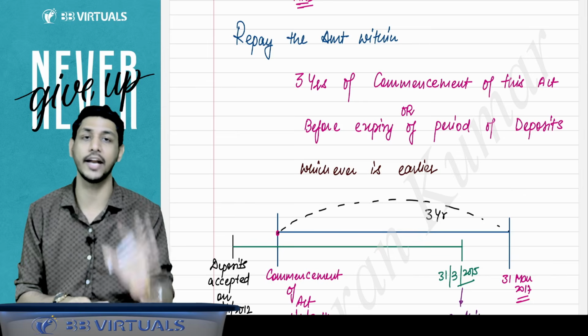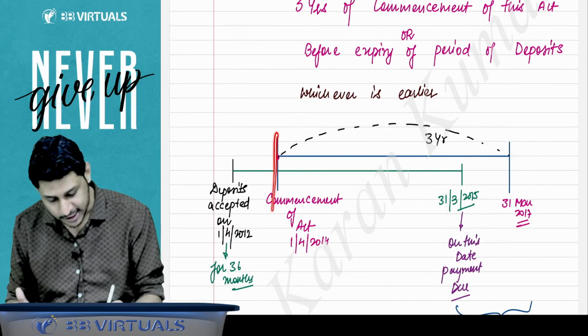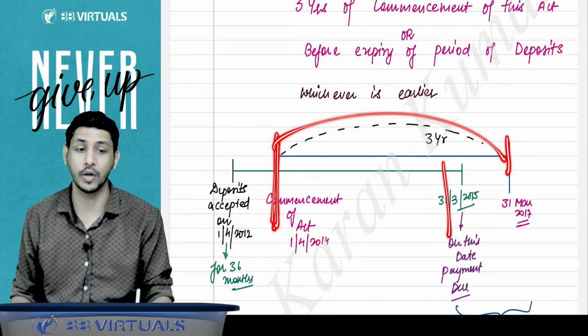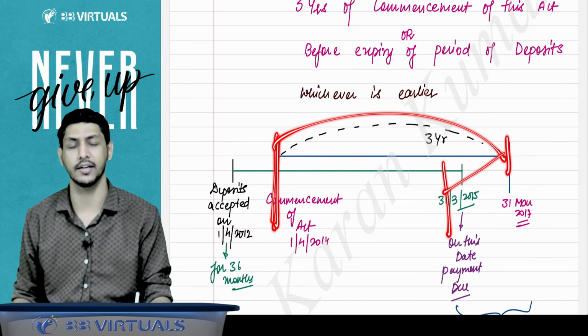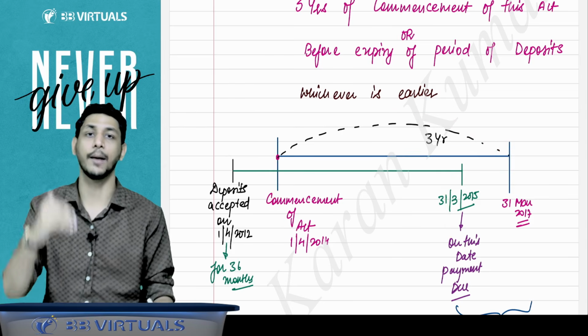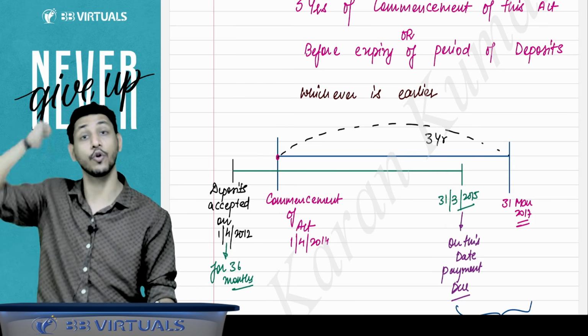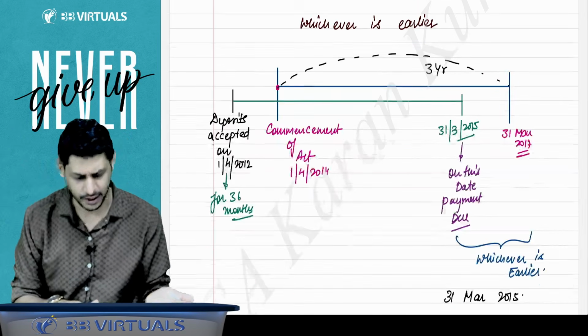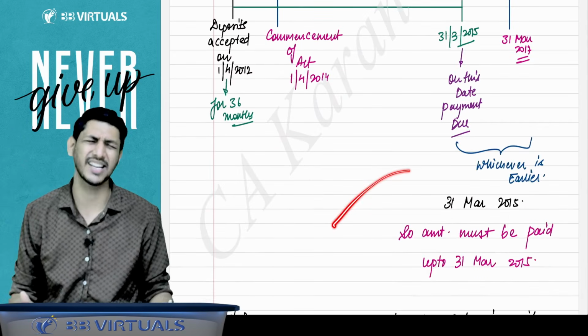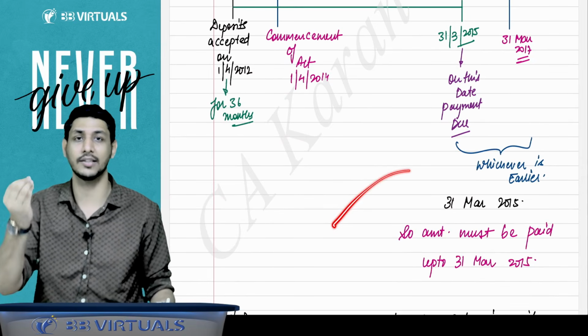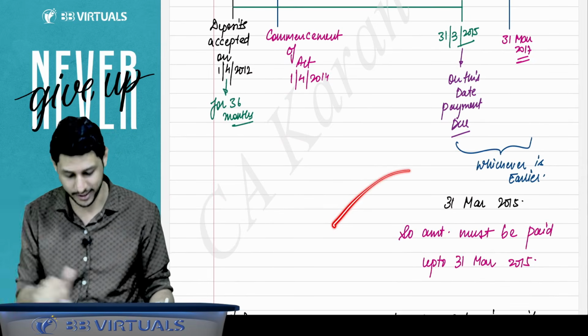Sir, what is the timeline to pay that amount? From the commencement of the act you have to take 3 years, or your actual date of maturity, whichever is earlier, will be the last deadline. Up to that time period you have to repay the deposit which you accepted before the commencement of this act. This is given under section 74, but this is a very useless section, but you have to read it once because the institute always asks unexpected things in the examination.